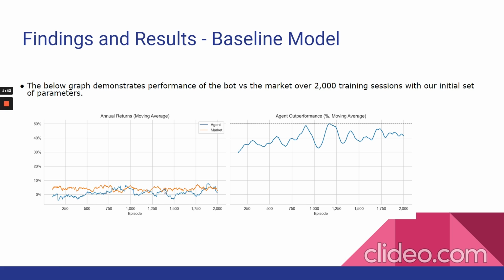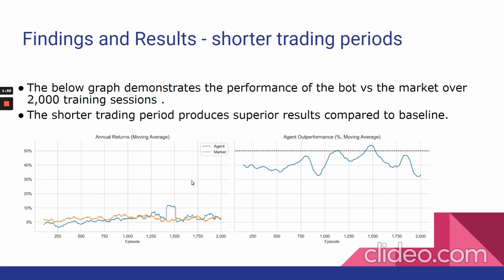So you can see, the agent got better from the beginning, just didn't really do much better than the market. Here, we tried shorter trading periods. You can see the results were better. Again, it went up. You can see it beating the market here, the blue above the orange in a number of spots. So we end up doing a little bit better.